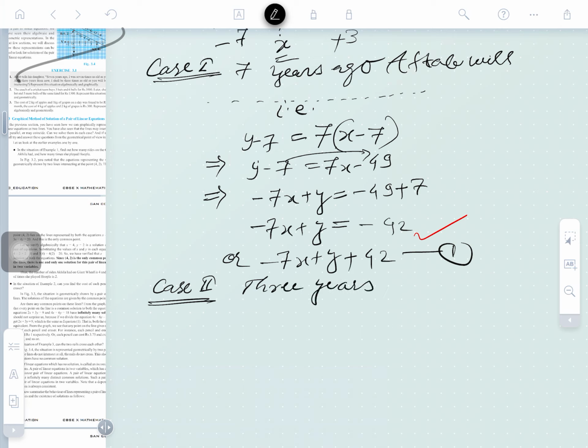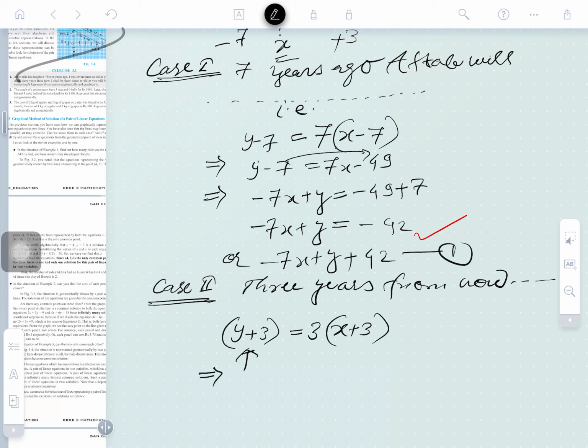The second case, 3 years from now, I shall be 3 times, means Aftab will be y plus 3, and the daughter is what here? x plus 3, and this y plus 3 will be 3 times this, and further can be written as y plus 3 is equal to 3x plus 9, and this also written as, transfer to that, 3x plus y, and this is to transfer to 6.